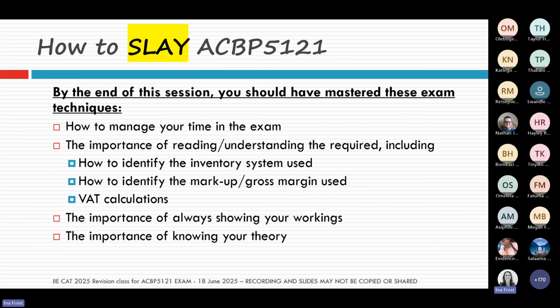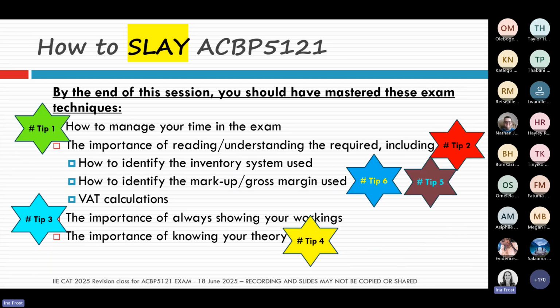So remember when we started this morning, we said by the end of these 3 hours, this is what we want you to have gone away with. And these are the skills that we hoped this session would help you to master. So that was then where all our little tips came in. So we said, please remember the importance of managing your time in the exam and making sure that you take the right amount of time for each question so that you can get to do all of the exam paper and you're not going to be rushing any of the questions.